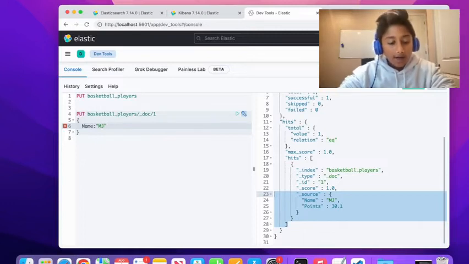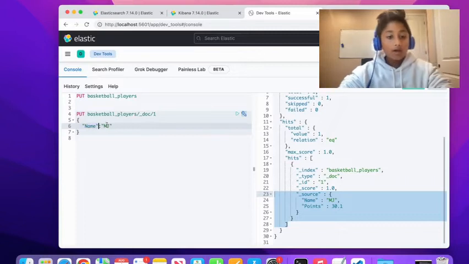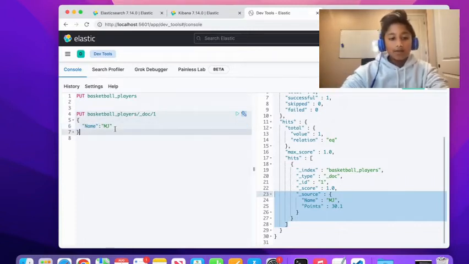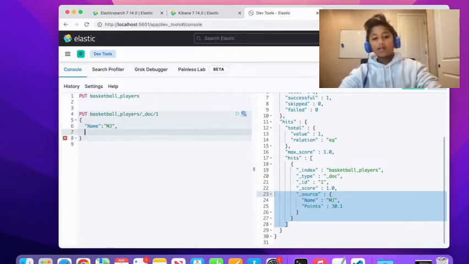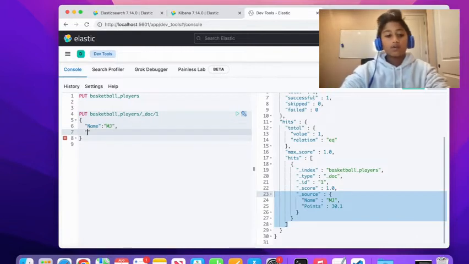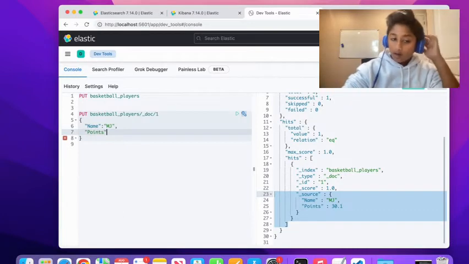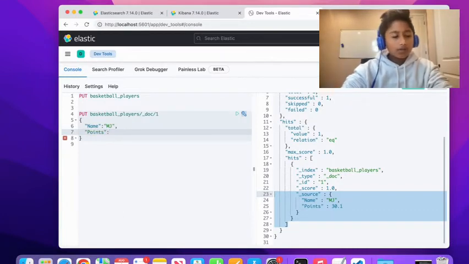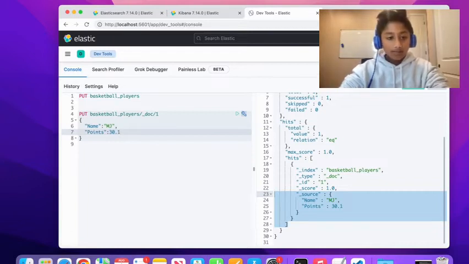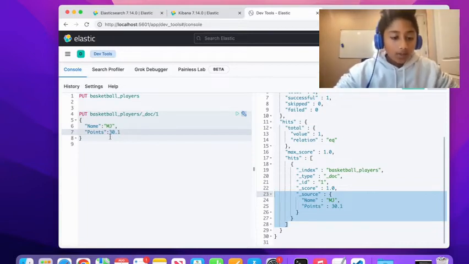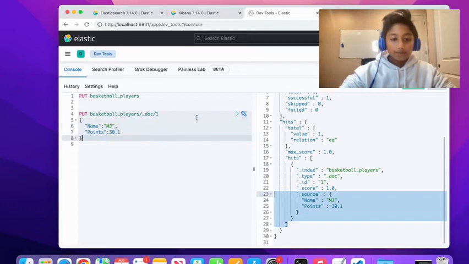And let's say that we want to store points as well, so we can compare the points of my favorite basketball players. Michael Jordan, I'm pretty sure, averaged 30.1 points. So that's it, we just created our JSON object. Now we can just submit this.